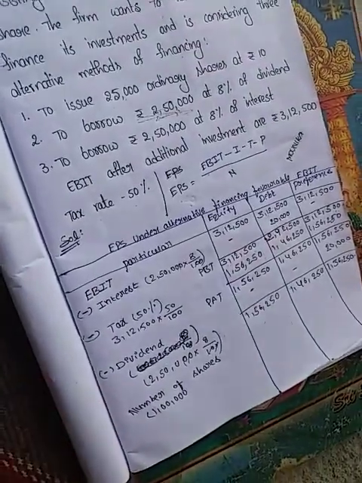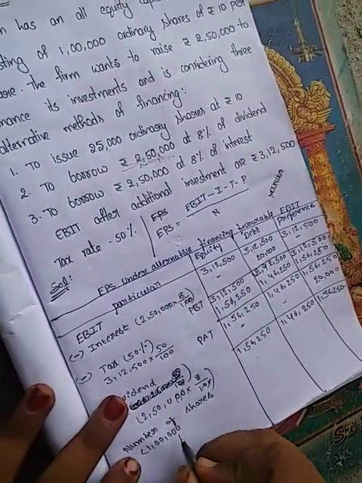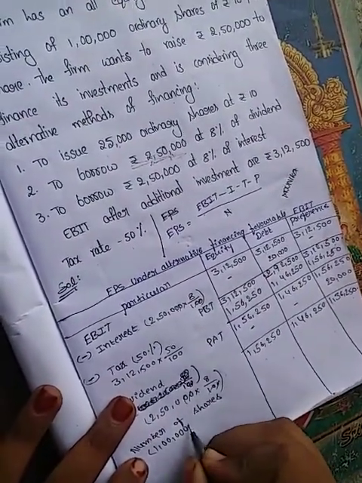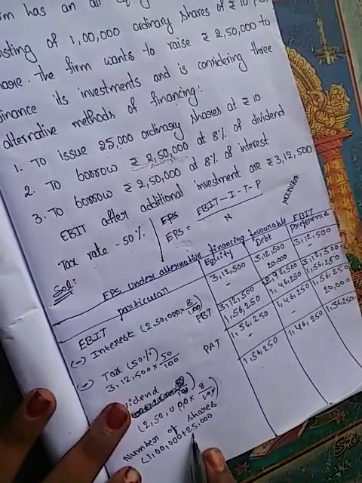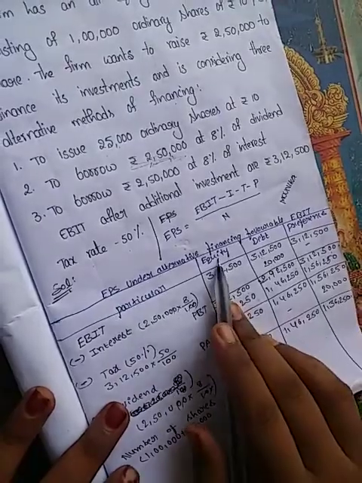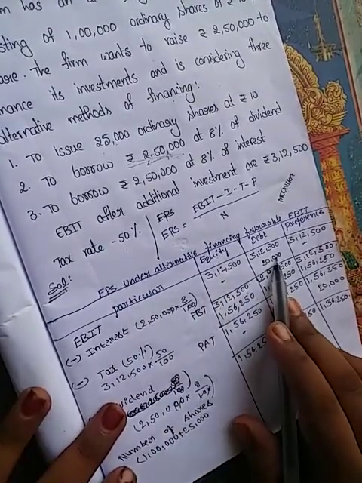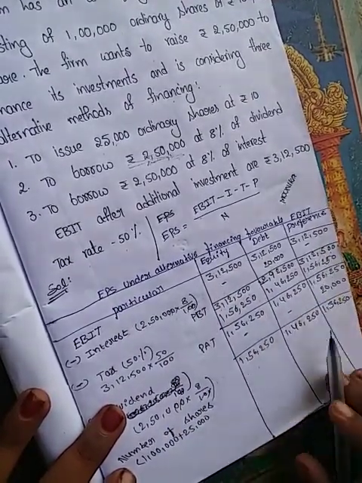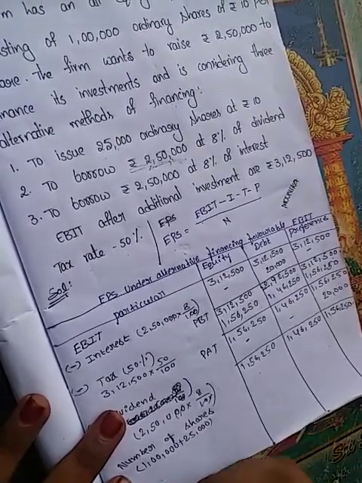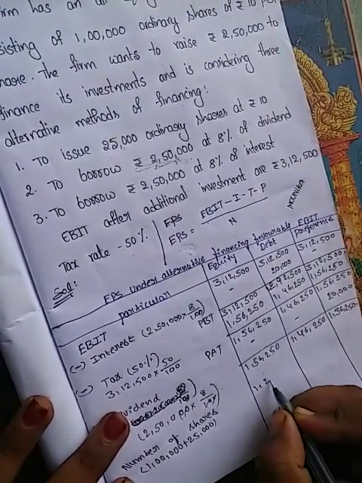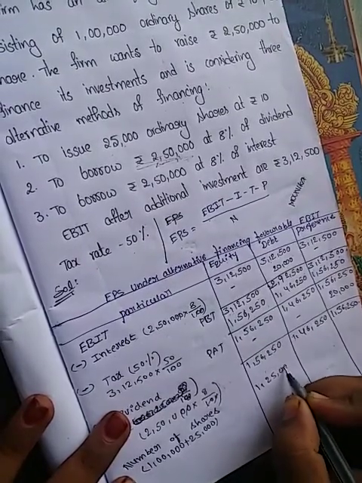Ordinary shares means equity shares. We add these 25,000 shares only for equity shareholders. For debenture holders and preferential holders, we divide by only 1 lakh. So for equity it is 1,25,000.